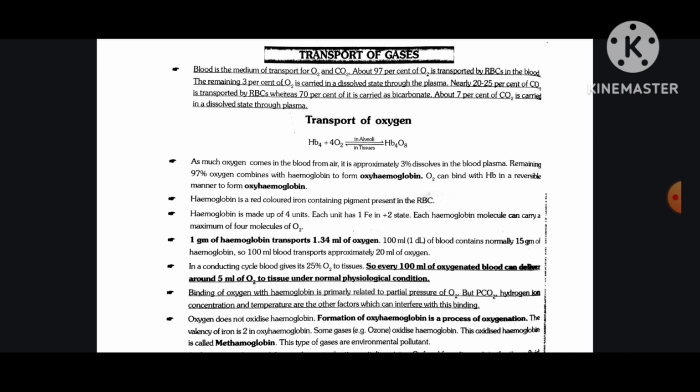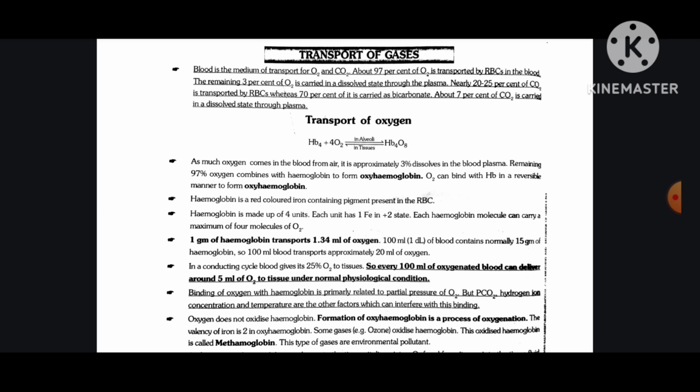Transport of oxygen. Hemoglobin plus 4 O2 in the alveoli gives oxyhemoglobin. As much oxygen as comes into the blood from air, approximately 3% is dissolved in the blood plasma. The remaining 97% of oxygen combines with hemoglobin to form oxyhemoglobin. O2 can bind with hemoglobin in a reversible manner to form oxyhemoglobin.